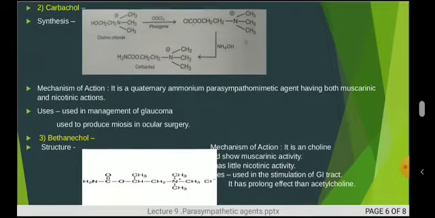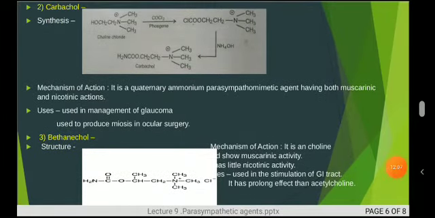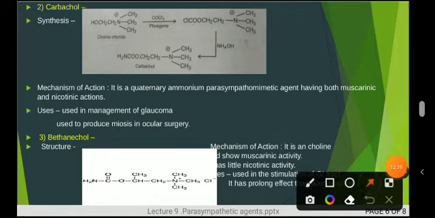Moving towards its mechanism of action, it is also a quaternary ammonium parasympathomimetic agent, but it has both muscarinic and nicotinic actions, meaning this carbachol drug binds with both muscarinic and nicotinic receptors and shows the action of both receptors. Uses: it is used in the management of glaucoma, which is an eye disorder, and also used to produce miosis in ocular surgery.